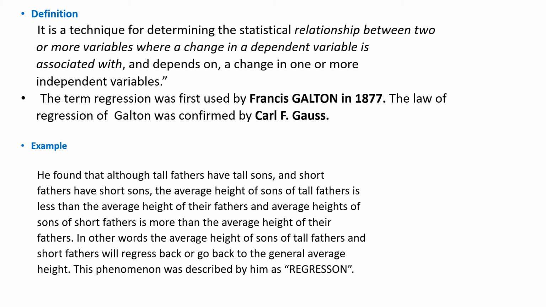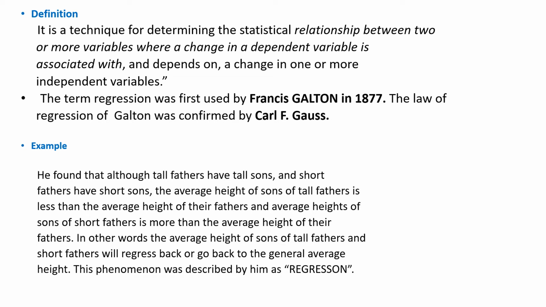He found that although tall fathers have tall sons and short fathers have short sons, the average height of the sons of tall fathers was less than the average height of their fathers, and the average height of the sons of short fathers was more than the average height of their short fathers.